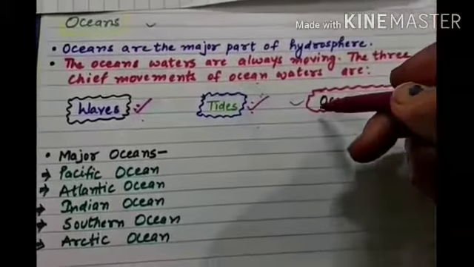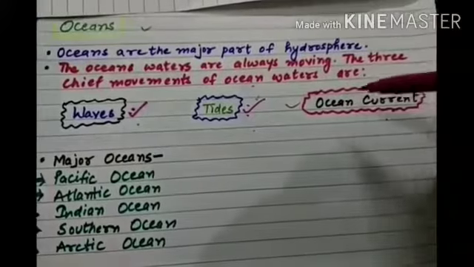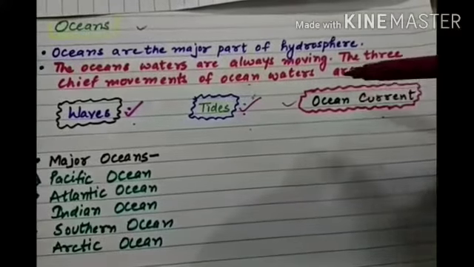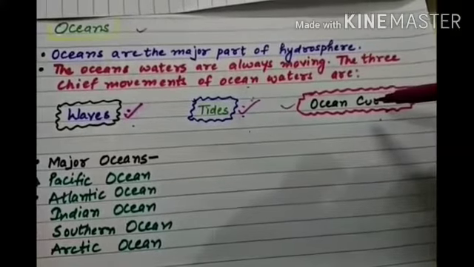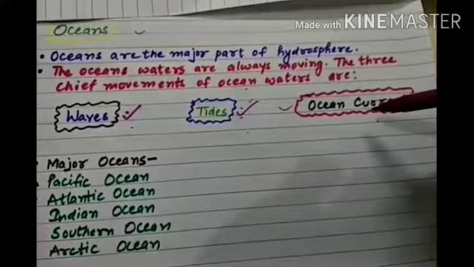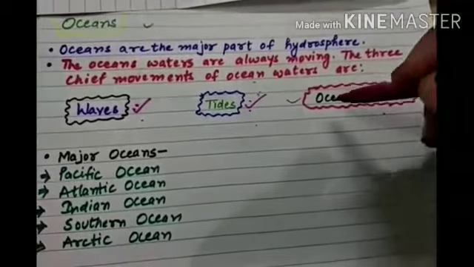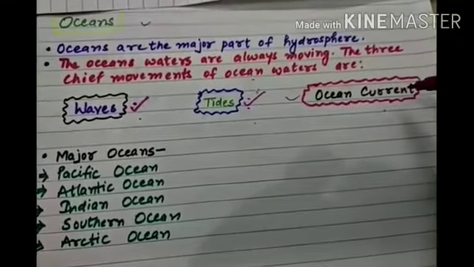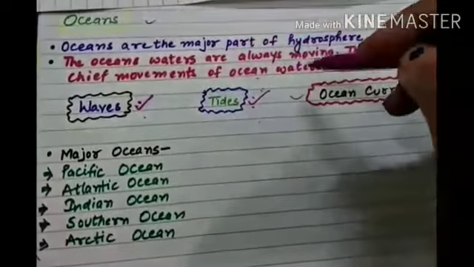The water is displaced in the ocean from one place to the other. Okay, that is known as ocean current. Like if we see from one coast to the other coast, different coasts, displacement of the water from one coast to the other coast is known as ocean current. Movement of water is due to waves, tides and ocean currents. So these are the three factors due to which the water is moving.